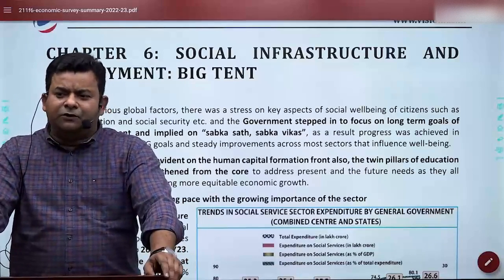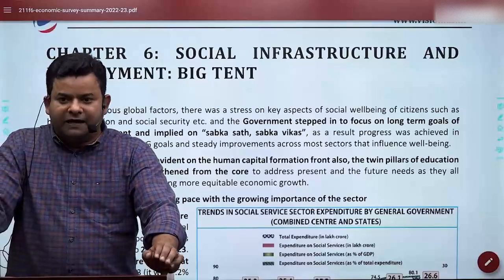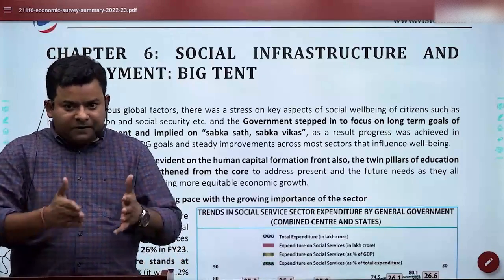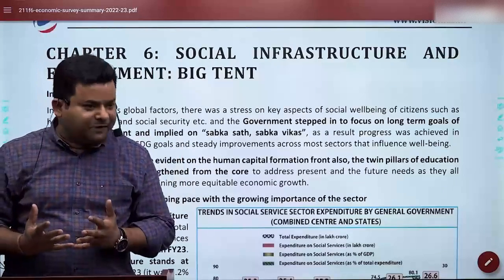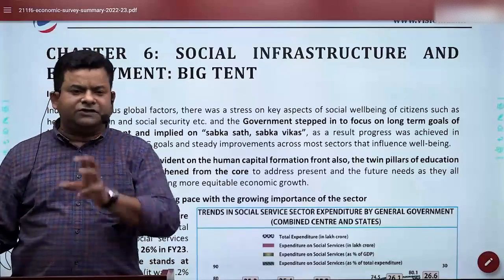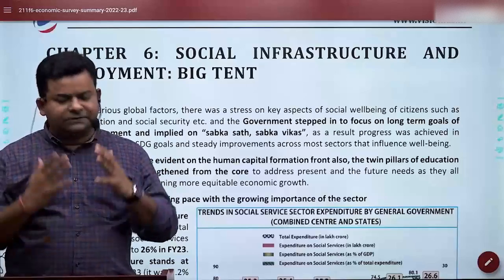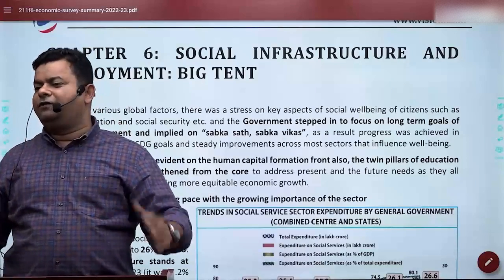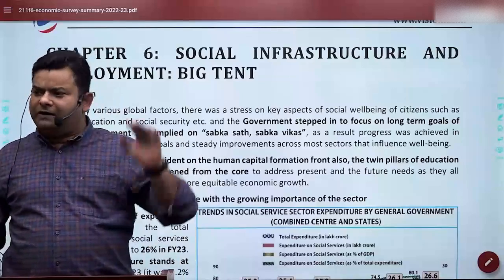ASI is nothing but, you might have heard in your classes about the Index of Industrial Production, IIP. IIP is monthly. If you collect IIP for the entire year, that becomes the annual survey. However, in the annual survey, we take registered units, not just the weightages of a few sectors. So they have taken hints from all these things and are telling us where we stand, what needs to be done, where we should be focusing, etc.